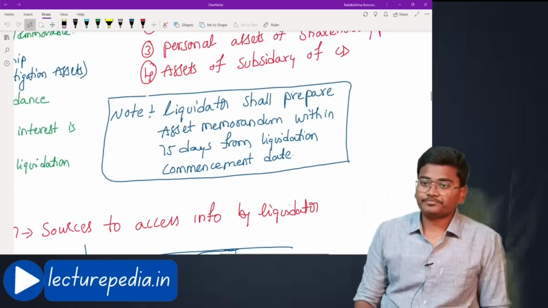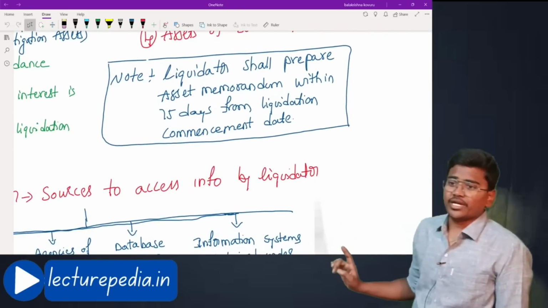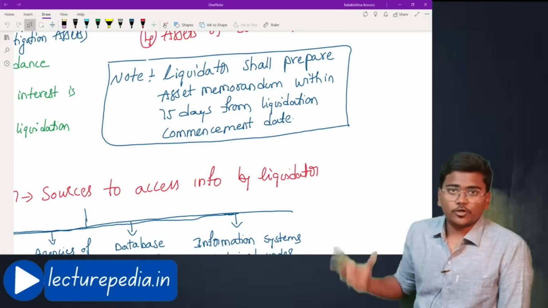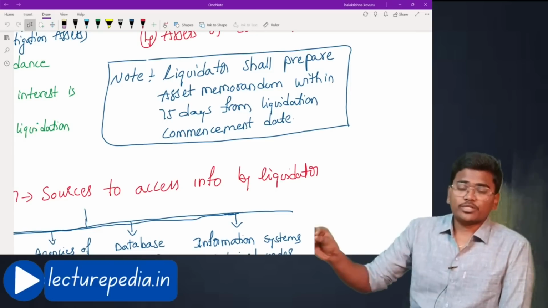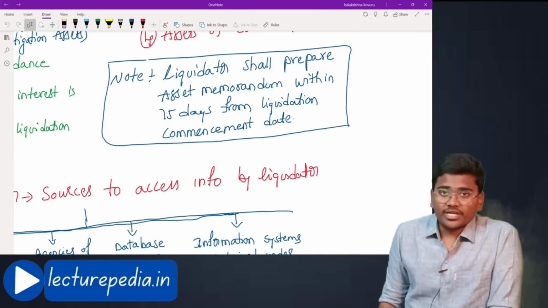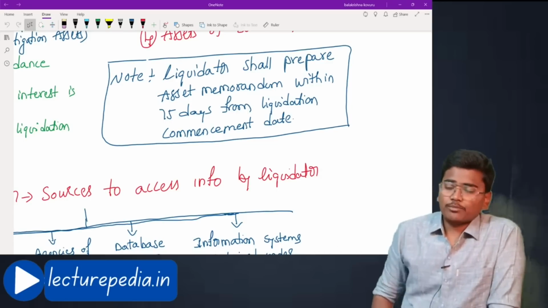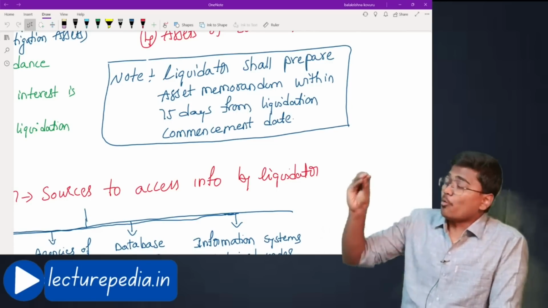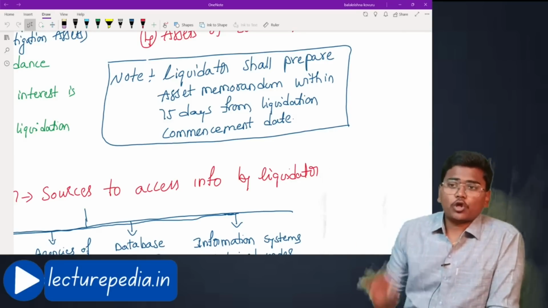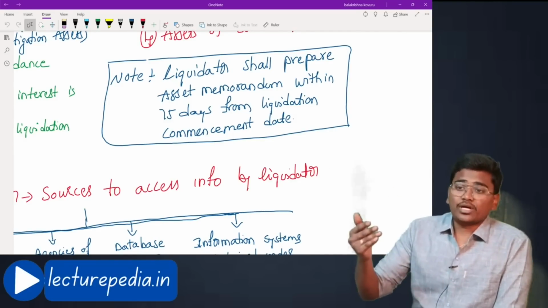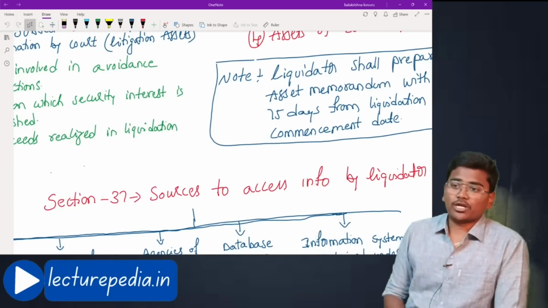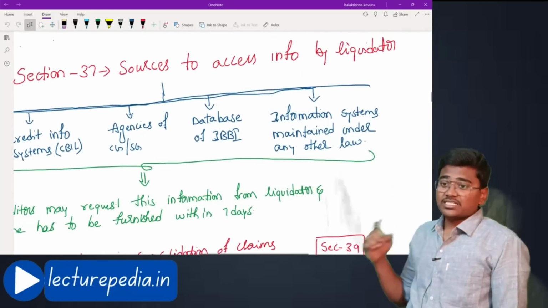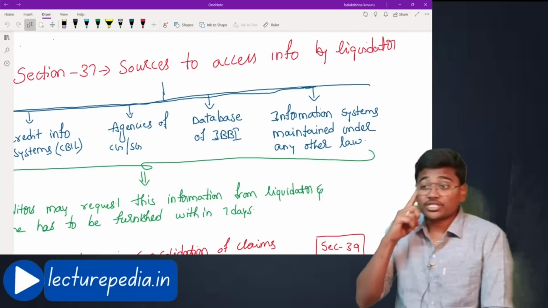Hope that is clear. Note, liquidator shall prepare asset memorandum within 75 days from the liquidation commencement date. Okay, within 75 days from the date of commencement of the liquidation, liquidator should prepare an asset memorandum. What will be there in the asset memorandum? All the list of assets and where are these assets located and how much value can be realized from these assets. All those will be present in this asset memorandum. Such asset memorandum must be prepared within 75 days. Hope that is clear.